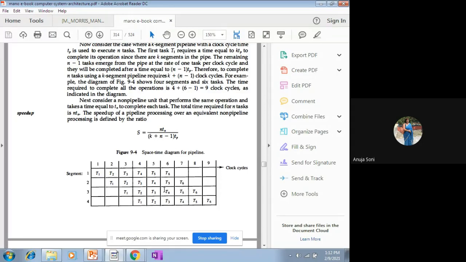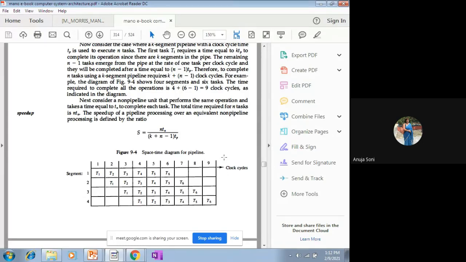This entire diagram is called your space-time diagram, and it is extremely important from the exam point of view. Here, the configuration given in front of you is a pipeline that consists of 4 segments, and you are given 6 tasks to draw the space-time diagram. You will be asked this kind of a question, or sometimes you will be asked with 6 segments or more tasks.